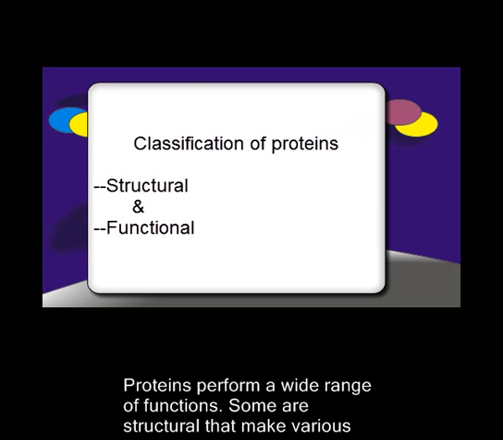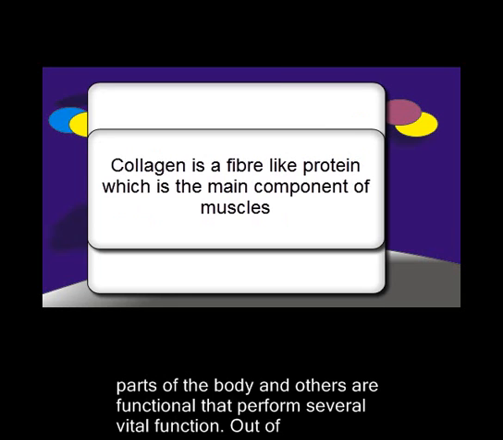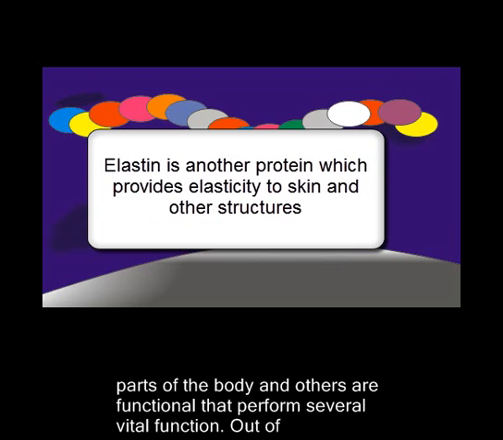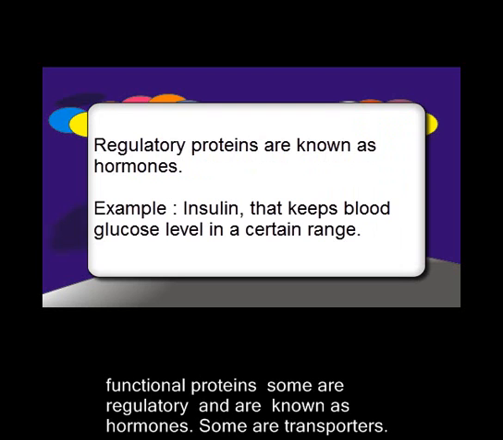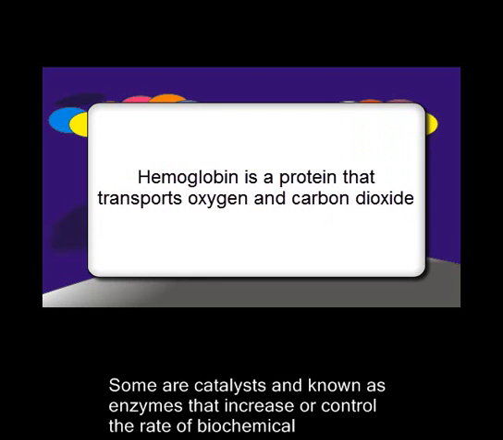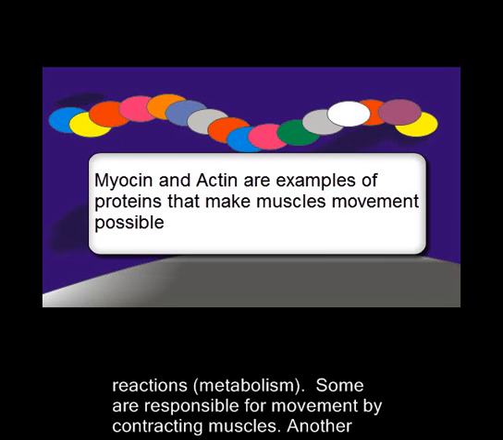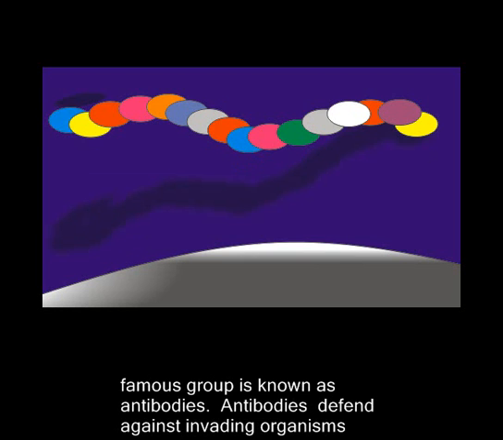Proteins perform a wide range of functions. Some are structural, that make various parts of the body, and others are functional, that perform several vital functions. Out of functional proteins, some are regulatory, known as hormones, some are transporters, some are catalysts and are known as enzymes that increase or control the rate of biochemical reactions. Some are responsible for movement by contracting muscles. Another famous group is known as antibodies. Antibodies defend against invading organisms.